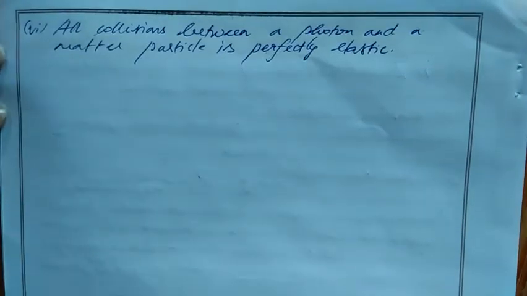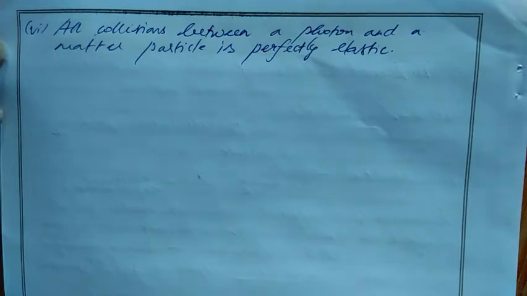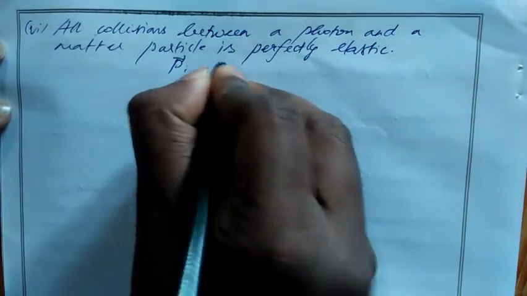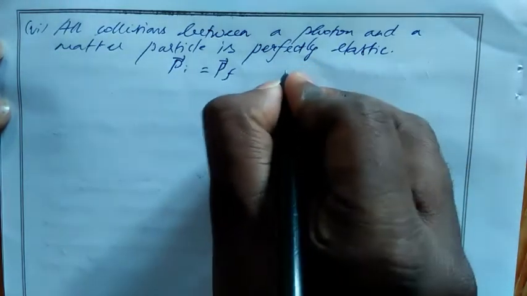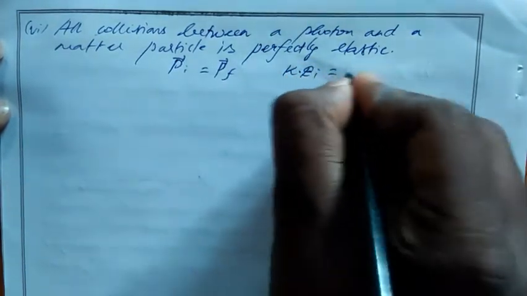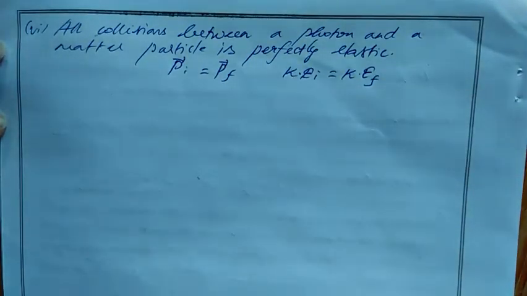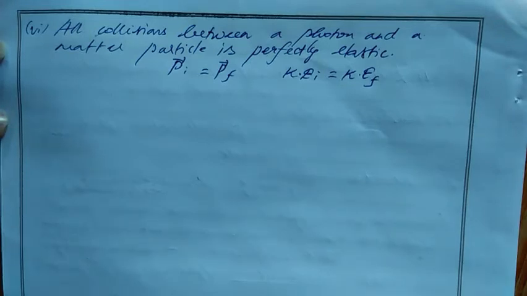Next point, all collisions between a photon and a matter particle are perfectly elastic. We have two kinds of collision, elastic collision and inelastic collision. In elastic collision, the initial energy is exactly transmitted to the final energy. So we can say the initial momentum is equal to the final momentum. Similarly, initial kinetic energy is equal to final kinetic energy. Photons provide some energy to the metal, and the electrons absorb the equal energy and come out from the metal. So here the energy is constant. Here we use the law of conservation of energy: one energy is converted into another type of energy.